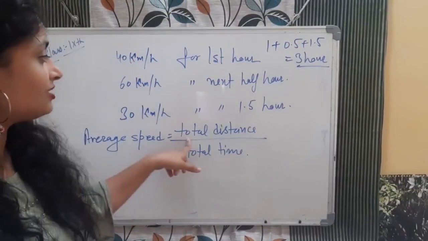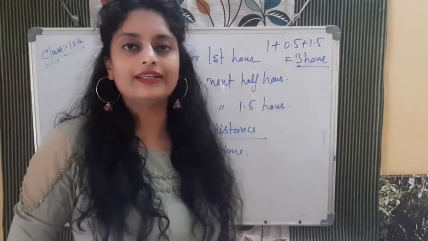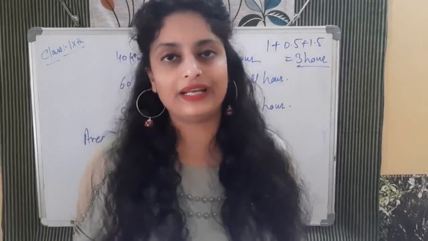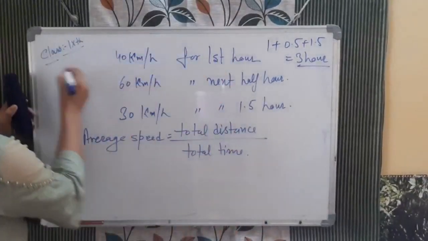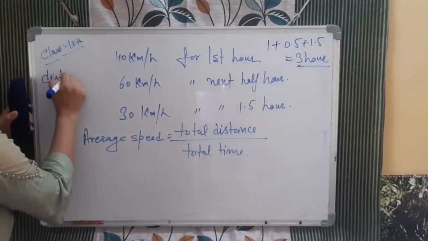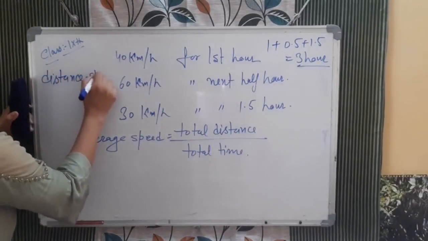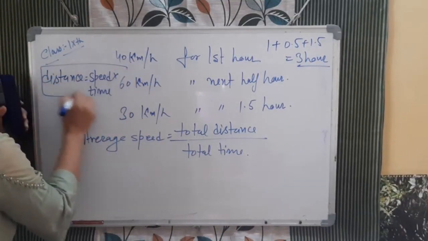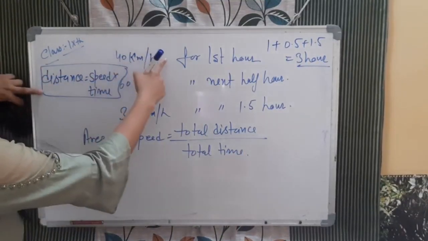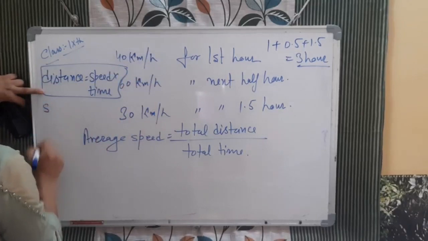But now what is the total distance? To calculate the distance, we all know the formula of speed, that is distance by time. So distance will be speed into time. First we calculate the first part distance.